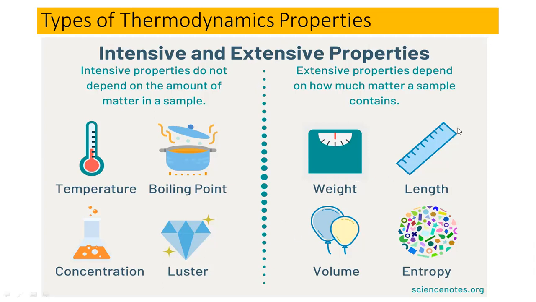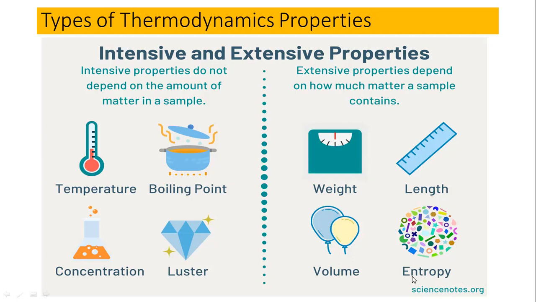So let's suppose this is 1 inch of length, and if you increase the matter, the length is going to increase, which shows that this is an extensive property. Again, the volume. This is a small volume. This is a large volume. This is a small volume, which means having a small weight or matter, and by increasing the matter the volume is going to increase. That means this is an extensive property.